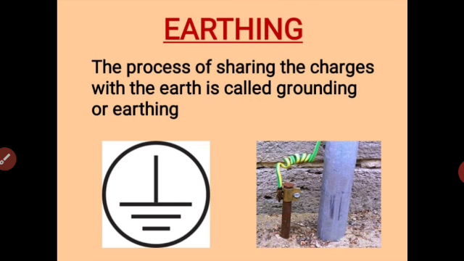In standard 10th, you have studied about this earthing where all the household connections have the ground connection. We have the 3-pin plug, the third and the wider pin in that is the ground pin. So any short circuit or any excess charge in the appliance will have a path to flow to the ground through the earth wire. This is how we are saved from getting a shock.